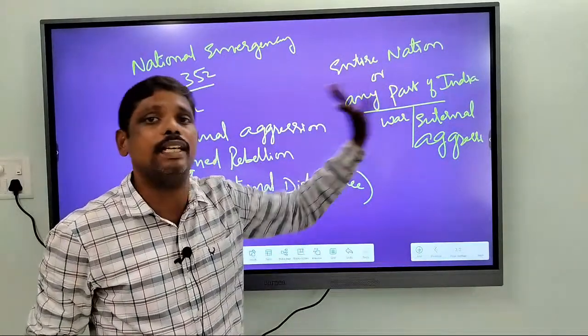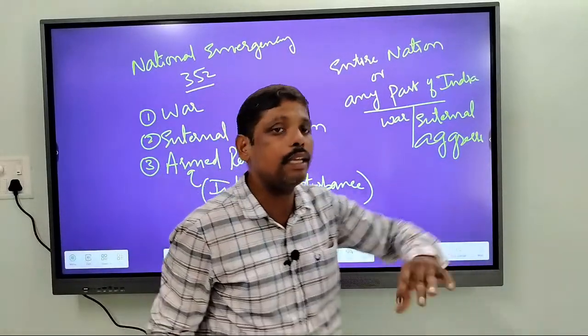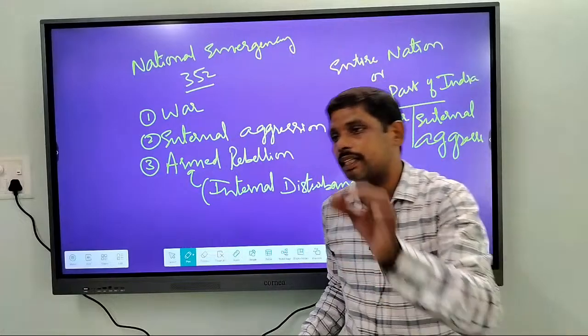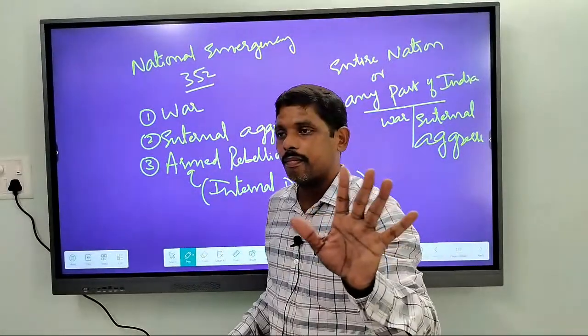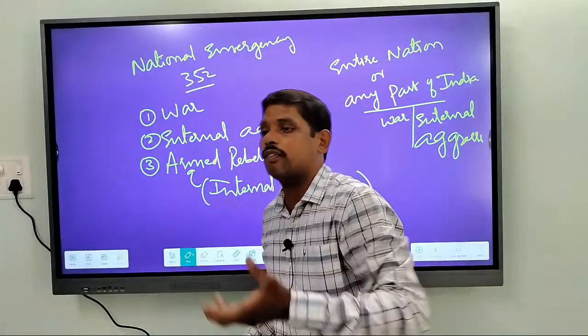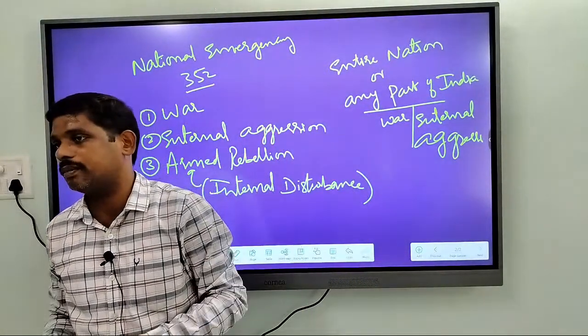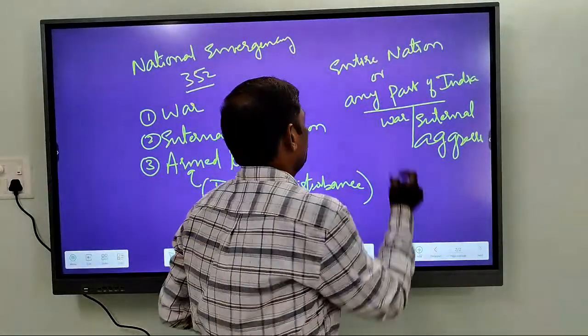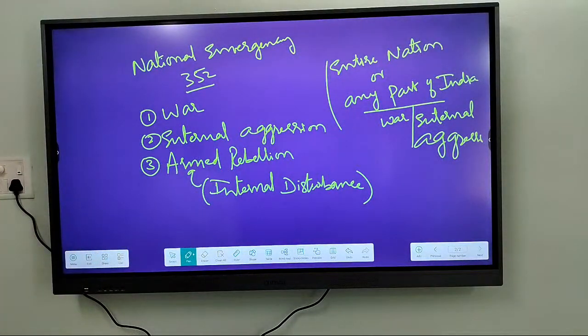It can be imposed even in a part of a state. That means it need not be in the entire state. So this national emergency can be imposed in any part of the state also. So it can be in the whole of India or in any part of India, that part which is affected by war or external aggression. That is what Article 352 says. So these are the grounds for imposing.